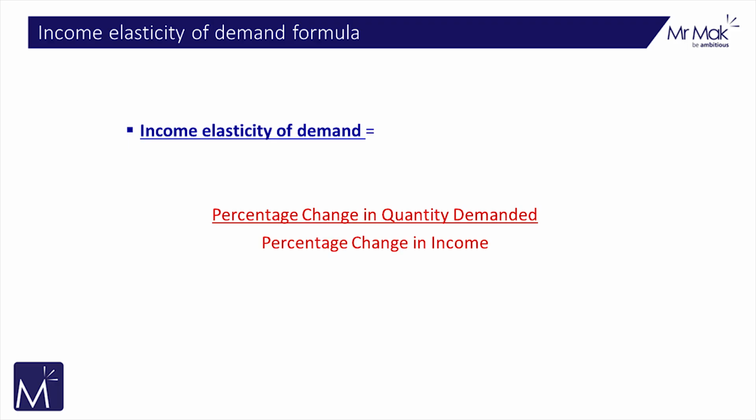Now, what we do is we apply a formula to determine and calculate the extent of the change in demand as a result of a change in income. That formula works as follows. We simply take the percentage change in the quantity demanded, we divide that by the percentage change in income. And the formula we're applying fundamentally measures the extent to which the quantity demanded of a specific product or service has changed in response to the change in the income of the population.